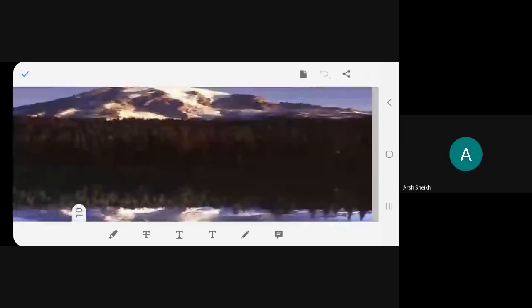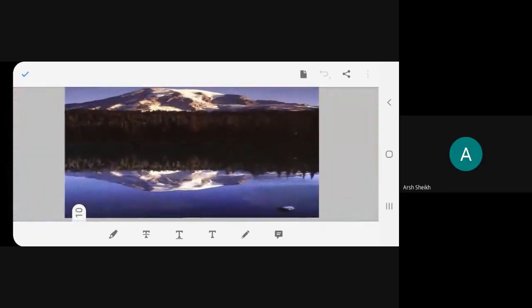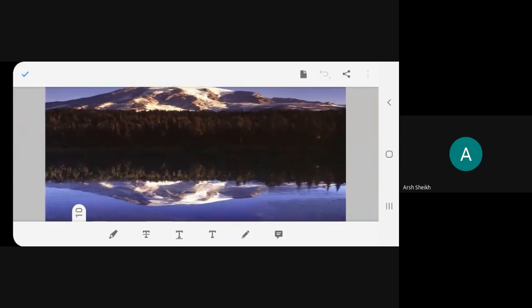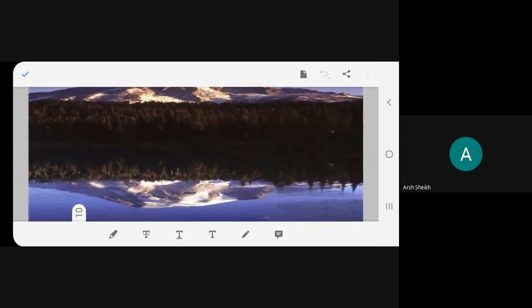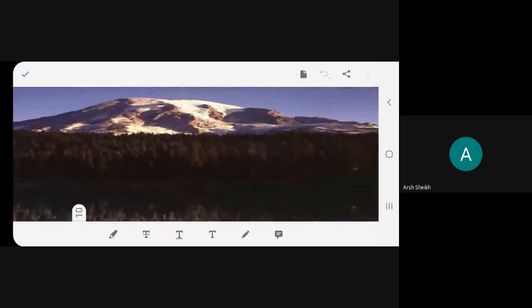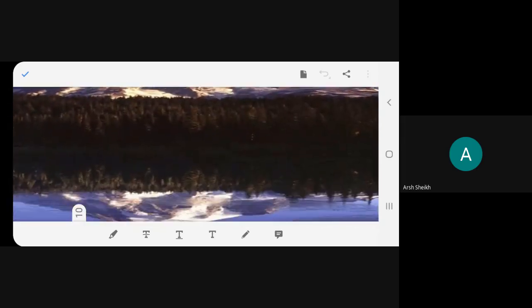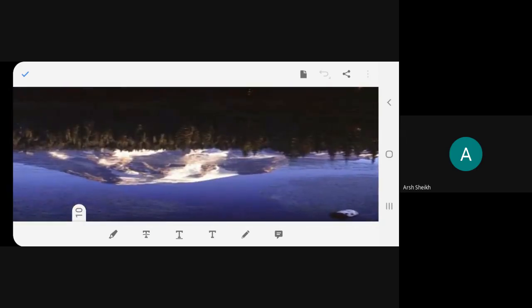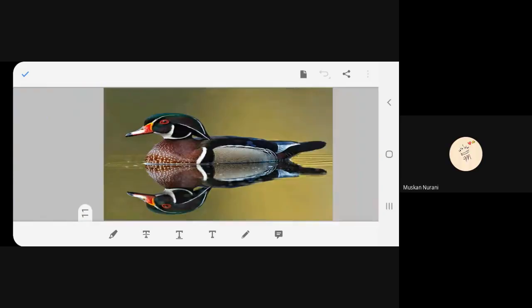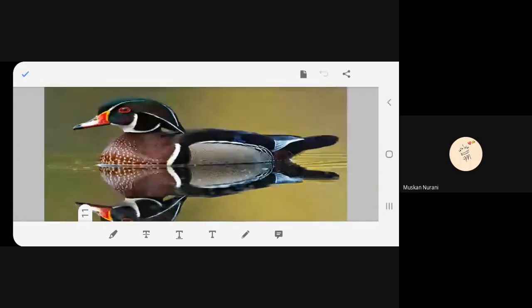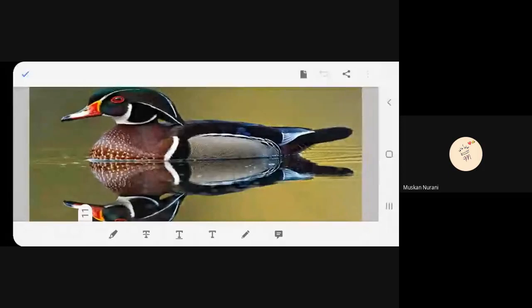This is again a reflection. It's a beautiful reflection. Can you see the reflection of the mountain and the forest? This is the mountain and the forest, and look at the reflection. How beautiful it is, see?